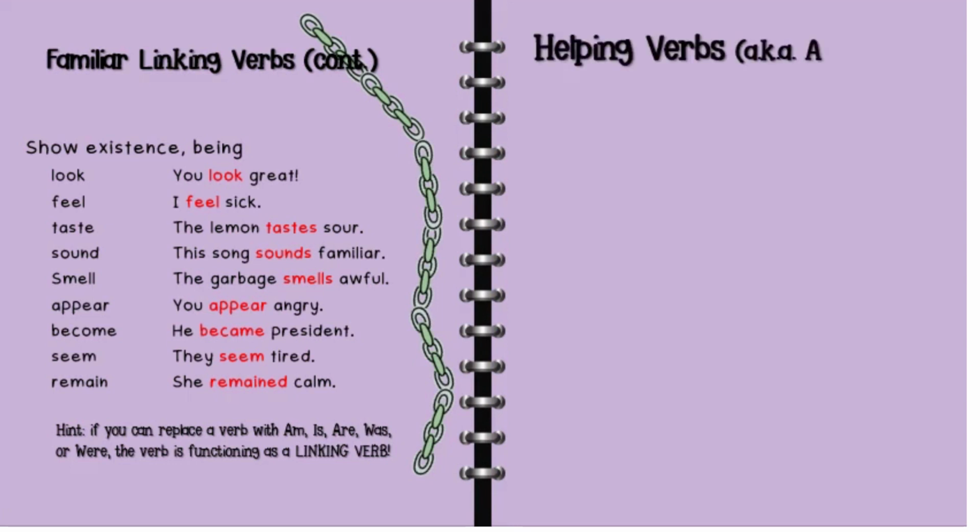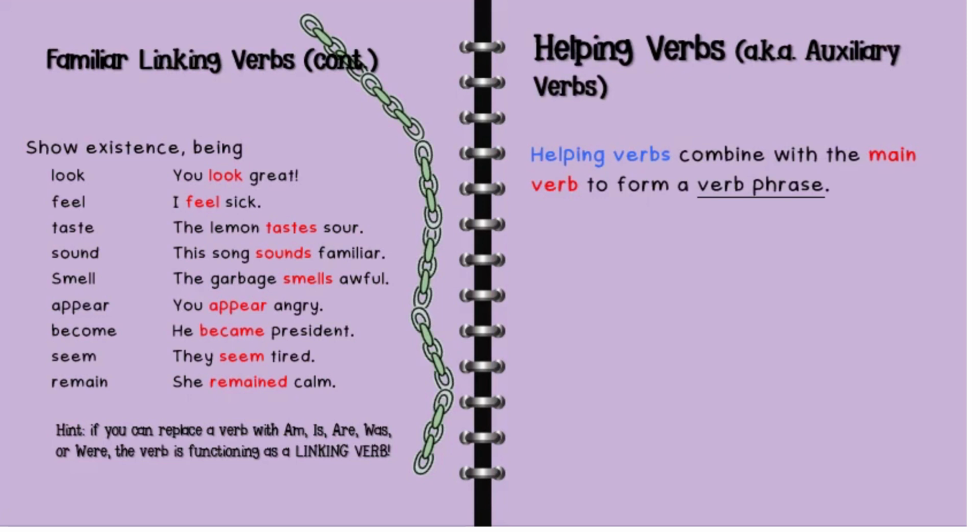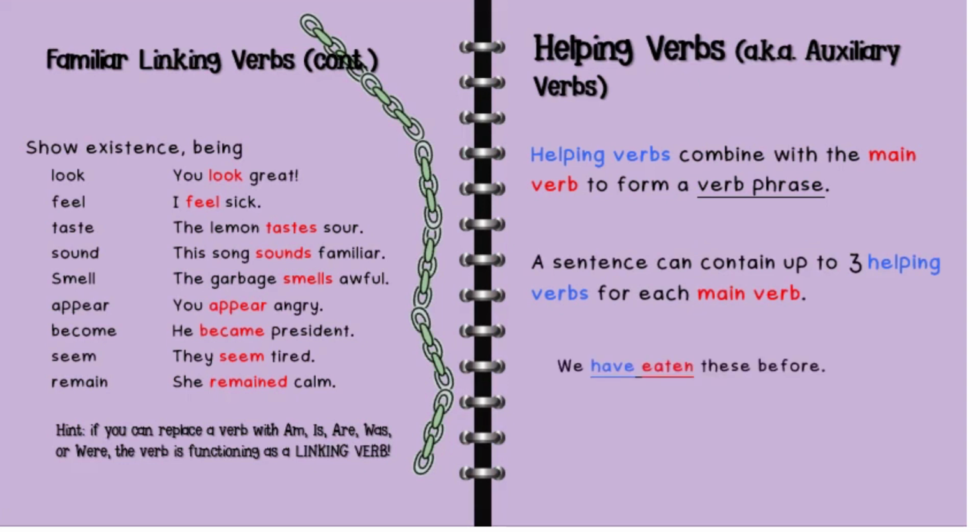The next type is the helping verbs, aka auxiliary verbs. Helping verbs combine with the main verbs to form a verb phrase. A sentence can contain up to 3 helping verbs for each main verb. For example, I have eaten this before. Have is the helping verb, and this sentence contains only one helping verb, that is have.